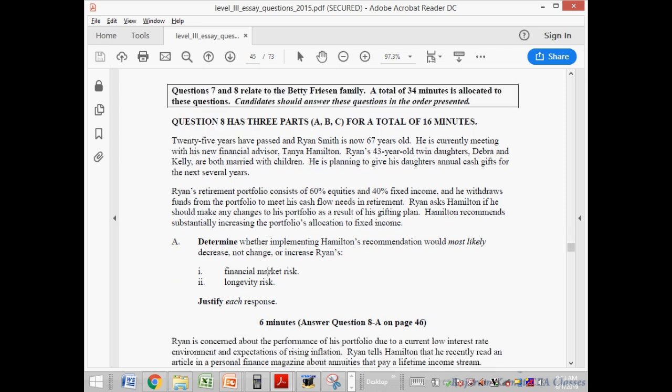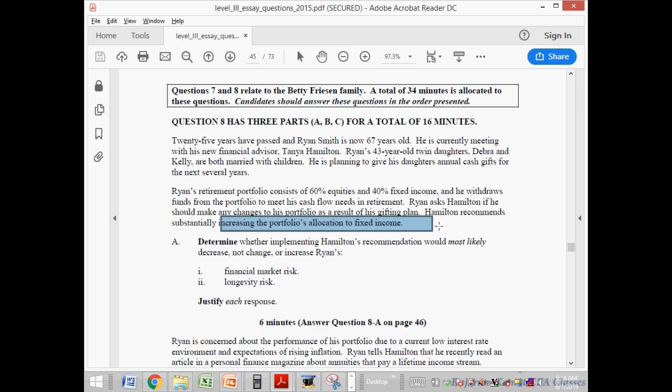Question 8. Determine the implications or recommendation would most likely decrease or not change the financial market risk. So I think it is 60% equity, 40% fixed income, and the recommendation was that you should increase equity, no, fixed income, you should increase.